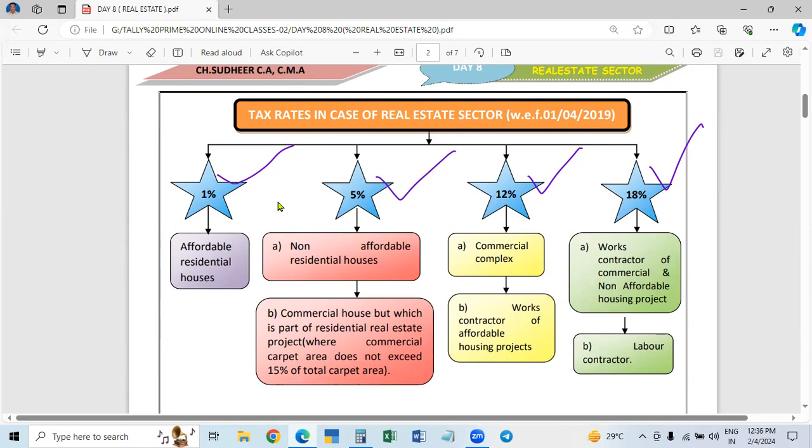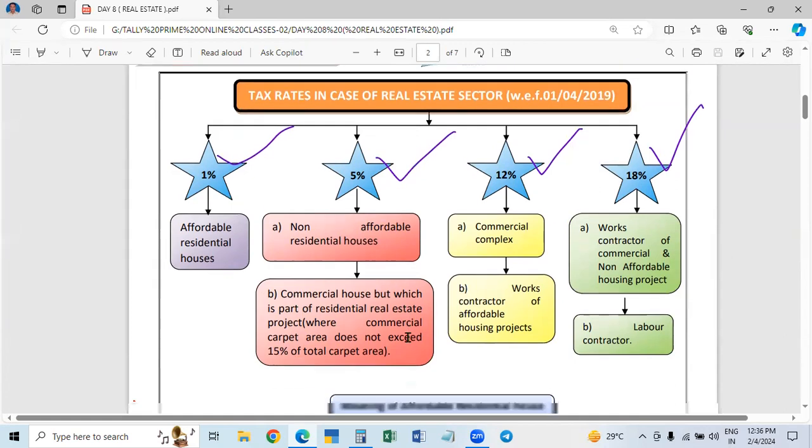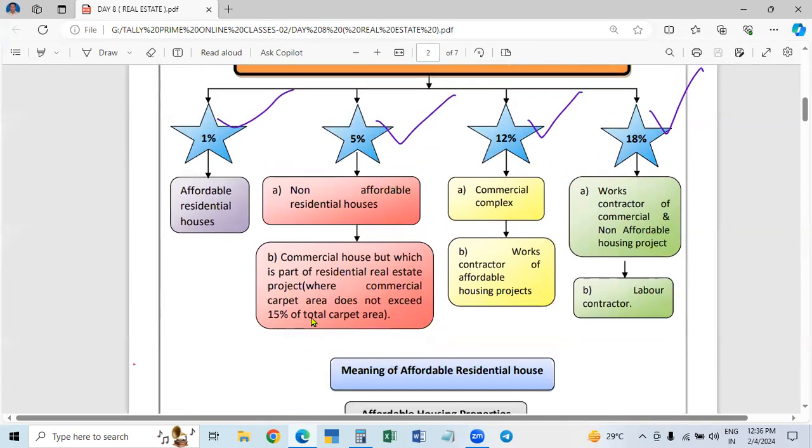In such a case, how to claim? On the residential, he cannot claim. At the residential, it is 1% or 5%, isn't it? But on the commercial house, it is 12%. But now the commercial house is also part of this residential building. In such a case, how to calculate? In this case, one concession is given.